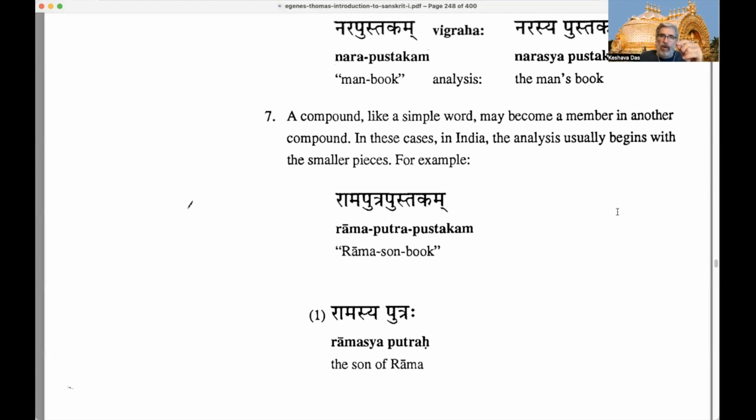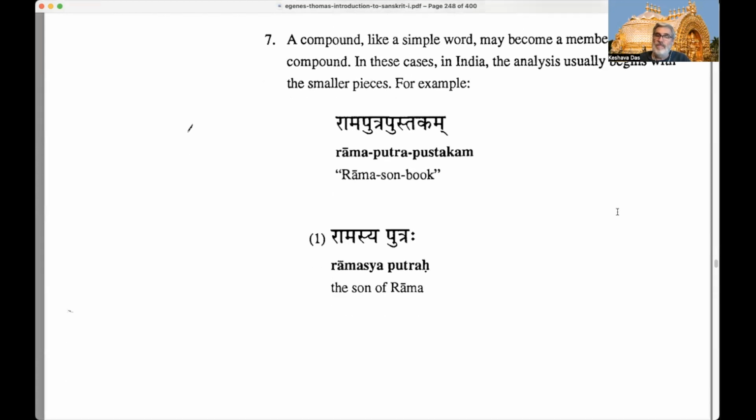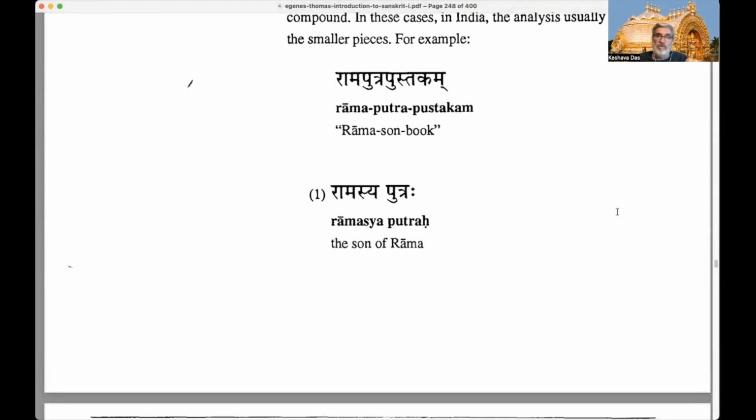So a compound, a simple word, may be a member of another compound. In India, the analysis begins with smaller pieces: break them up into smaller pieces, then put them together. For example, here we have Ramaputra Pustakam. Ramaputra is obviously a Shasti Tatpurusha, a genitive Tatpurusha compound: Ramasya Putrah, the son of Rama. Ramasya is in the genitive singular, and Putrah is in the nominative singular.